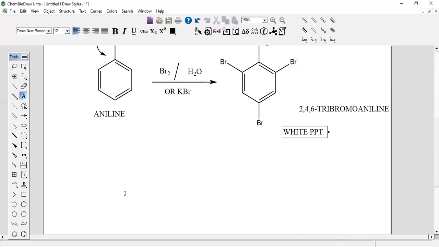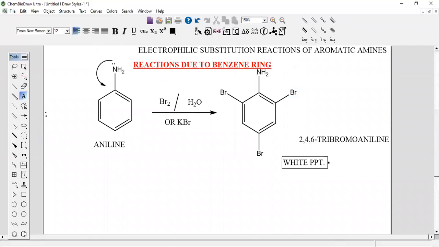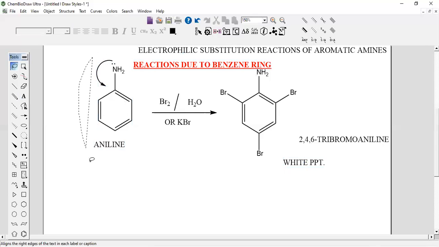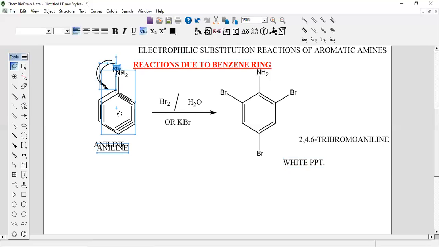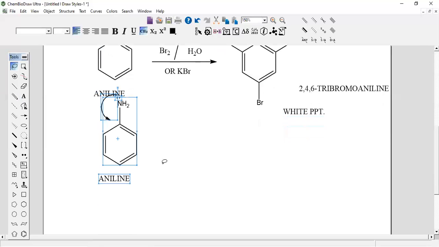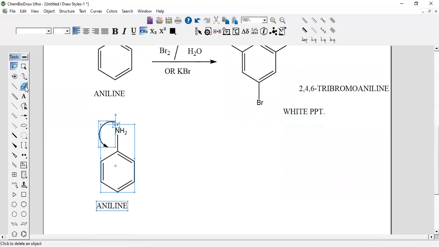Then how to control this reaction? This reaction can be controlled by deactivating this NH2 group. I told you this is an activating group, isn't it? The NH2 group is an activating group. Therefore, when it is treated with bromine, the three positions will be occupied. Then how to control this reaction? First of all, we have to deactivate this group. Then how to deactivate this group?